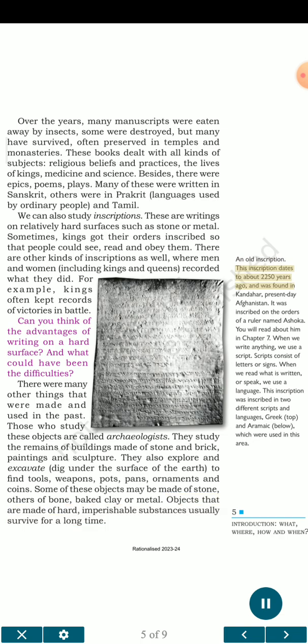An old inscription. This inscription dates to about 2,250 years ago and was found in Kandahar, present day Afghanistan. It was inscribed on the orders of a ruler named Ashoka. You will read about him in chapter 7. When we write anything, we use a script. Scripts consist of letters or signs. When we read what is written, or speak, we use a language. This inscription was inscribed in 2 different scripts and languages, Greek on top and Aramaic below, which were used in this area.